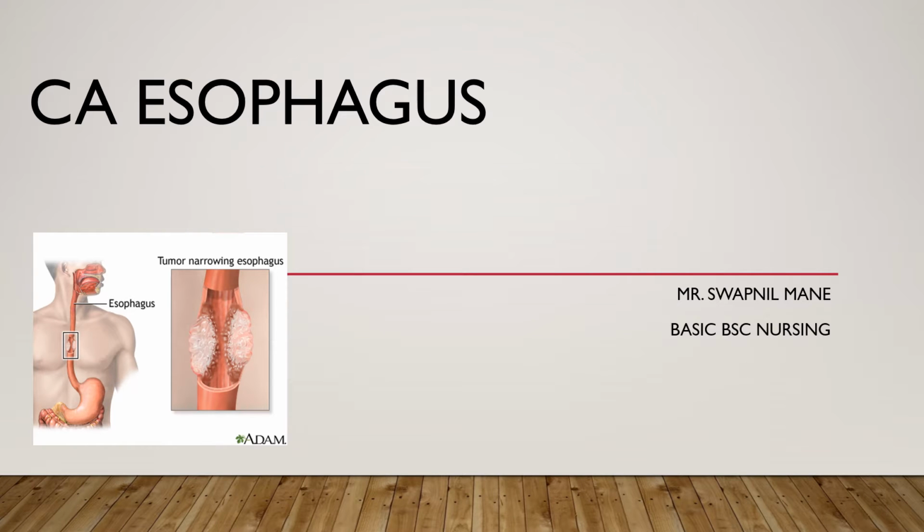Hello guys, in this PowerPoint presentation we are going to learn about the CA esophagus, that is the cancer of esophagus. So the esophagus is basically the pipe which connects the mouth and the stomach. Whatever we eat goes through the pipe in a rhythmic motion and is digested in our stomach. So it is the cancer of the esophagus that we are going to learn.